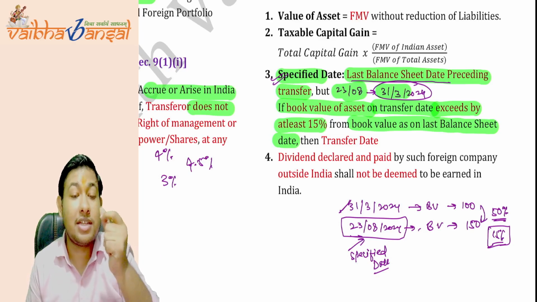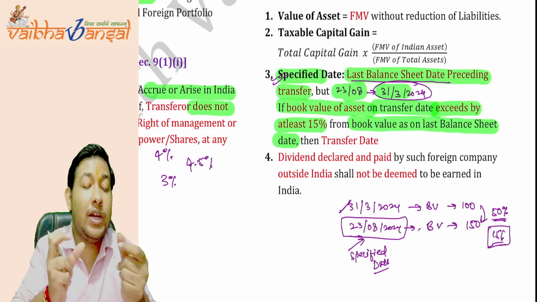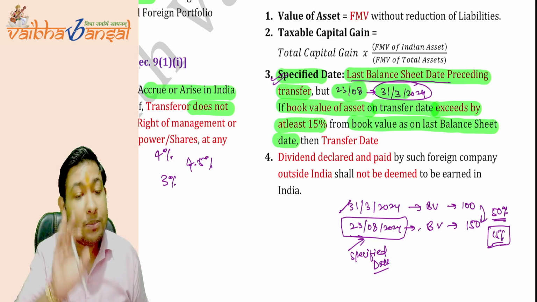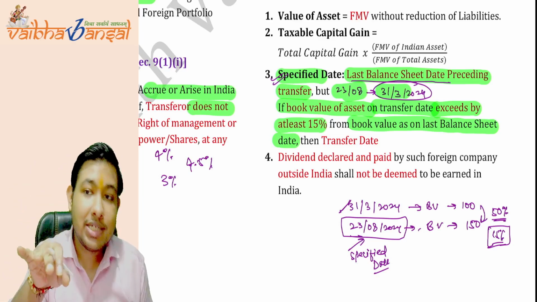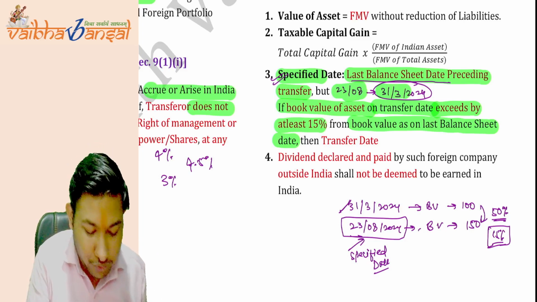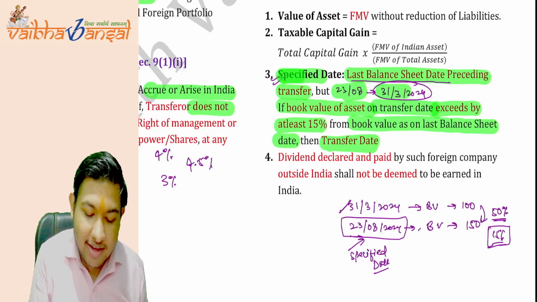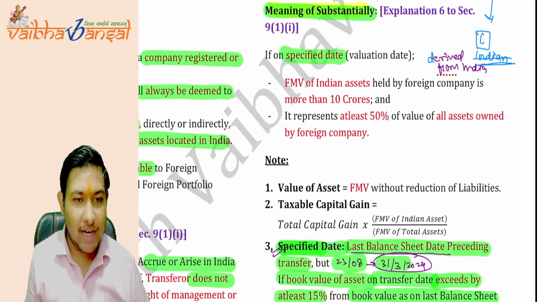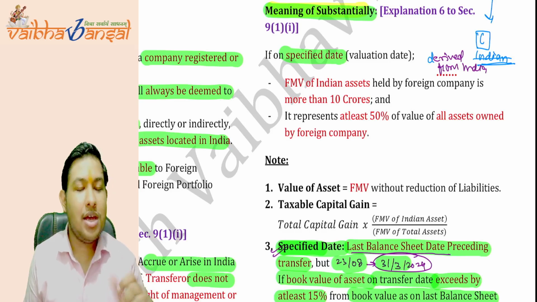But there is a change. There is a change in the book value on the transfer date by 15% from the book value as on the last balance sheet date. Then what do we have to take? We have to take the transfer date as the specified date. Is this point clear?